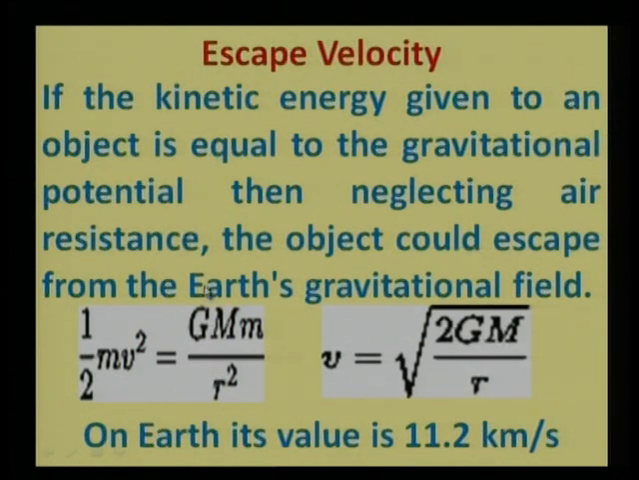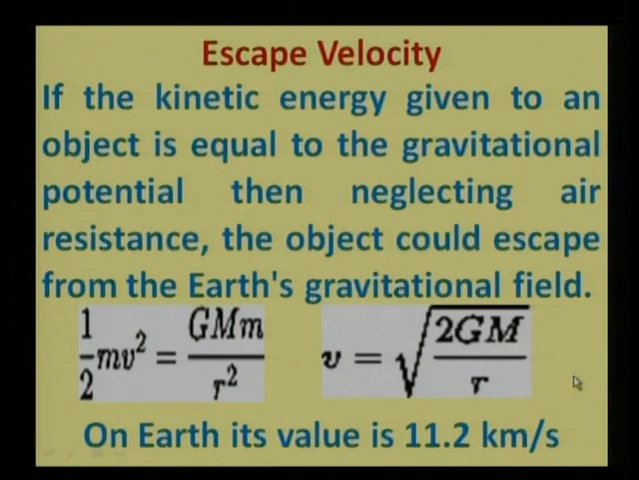If we neglect air resistance, then the object could escape from the earth's gravitational field. The kinetic energy is given by 1/2 mv square. It should be equal to the gravitational potential, that is GMm upon r. From this equation we can find the velocity of escape, that is the velocity required to escape from the earth. It will be the square root of 2GM upon r. On our earth its value is 11.2 kilometer per second.